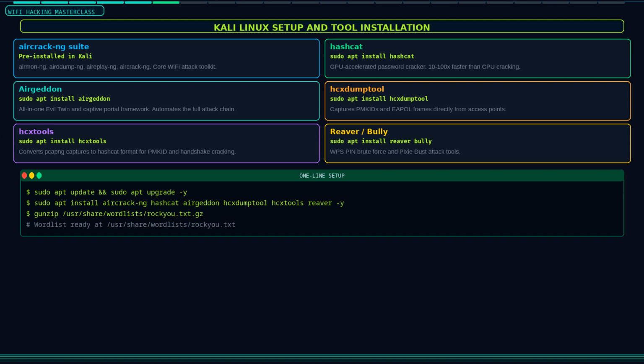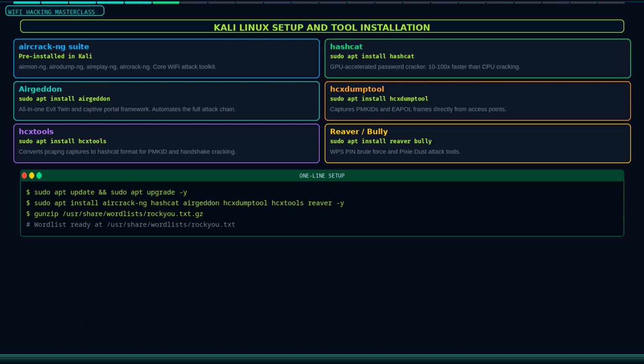Airmon-ng manages monitor mode. You also want Hashcat for GPU accelerated password cracking, which is dramatically faster than aircrack-ng on a modern GPU. Airgeddon is a framework that automates evil twin attacks with a captive portal. Reaver and Bully are the tools for WPS attacks. Hcxdumptool and hcxtools enable the PMKID attack.